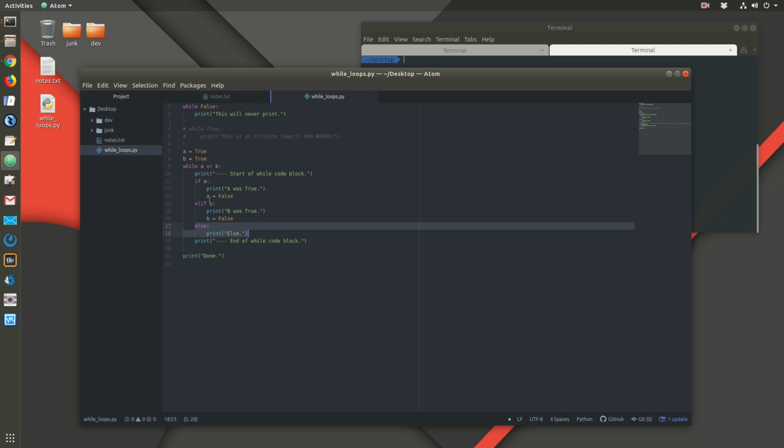The reason is, if A is true, it'll execute this and break out of the if statement. If B is true, it'll execute that and break out of the if statement. If they're both false, then none of this code will ever execute, so we'll never have a chance to come down here. So these are some of the funny little issues you can run into when you're coding in computer science. You can have a block of code here that is virtually meaningless because you can never get there. You can never execute this code because logically up here, this Boolean statement prevents us from ever being able to execute anything down here.